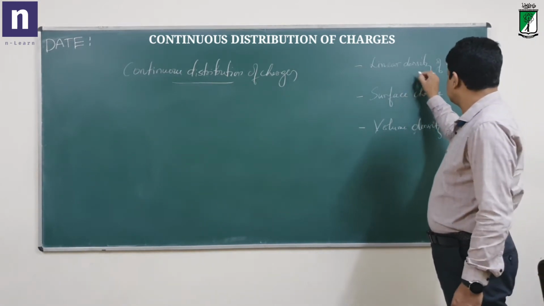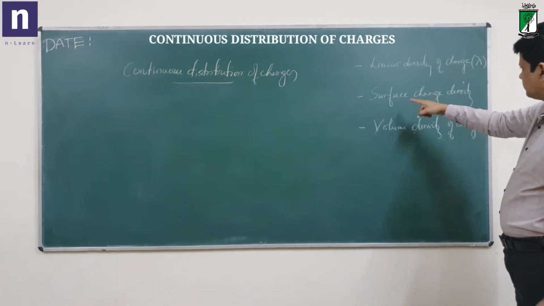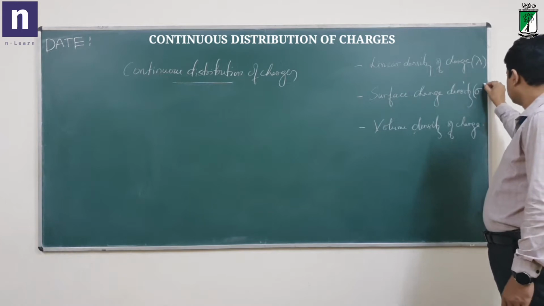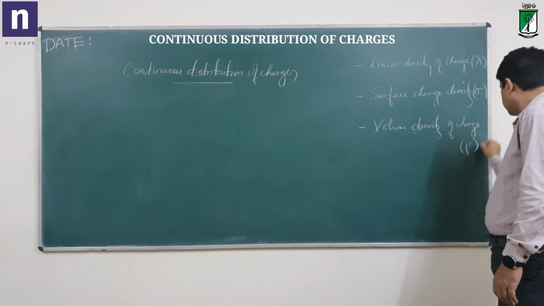Linear charge density is denoted by lambda. Surface charge density is denoted by sigma, and volume charge density is denoted by rho.